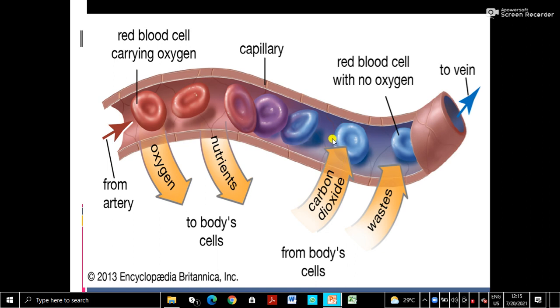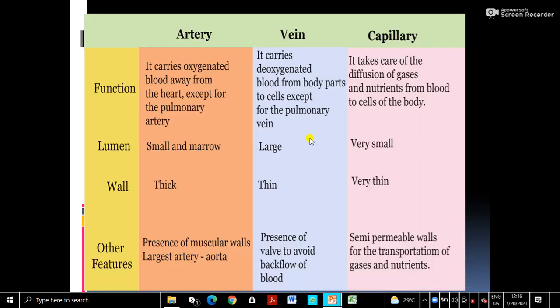So capillaries are formed from the arteries: arteries, arterioles, and arterioles further divided into fine capillaries. Let us compare the three, structure as well as function: arteries, veins and capillaries. Artery function: it carries oxygenated blood away from the heart, except for the pulmonary artery. Oxygenated blood, or pure blood, contains oxygen. So arteries carry oxygenated blood away from the heart.